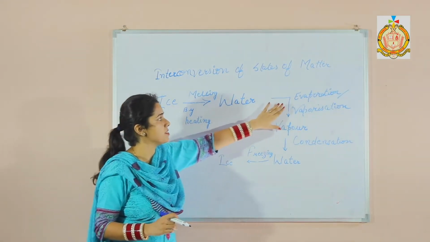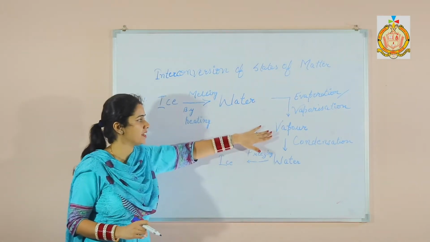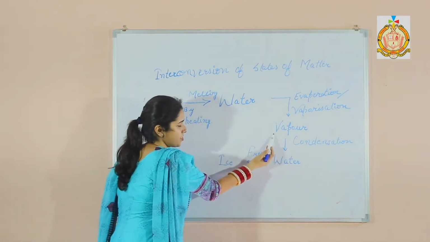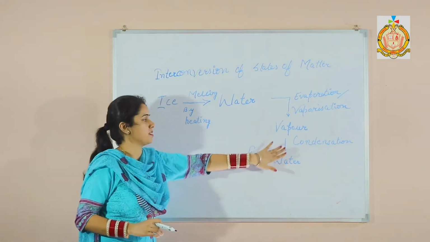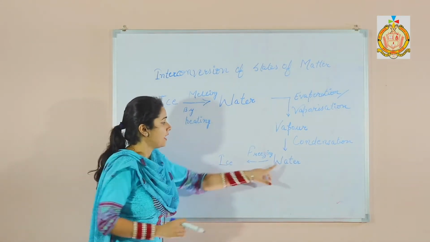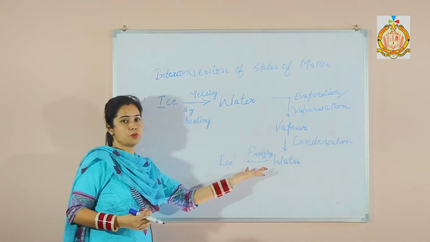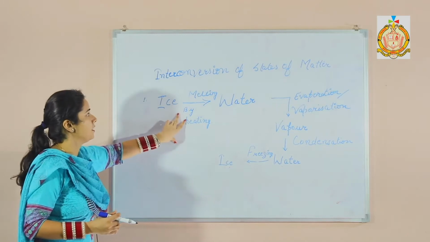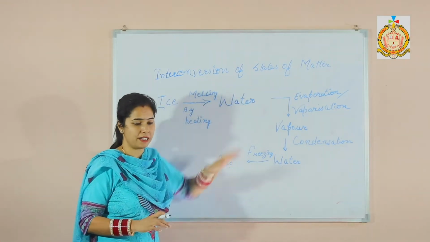The third one is when vapor or gaseous state changes into liquid state, then the process is known as condensation. After that, when liquid state changes into solid state, the process is known as freezing. So these are the different terms used in the interconversion of states of matter.